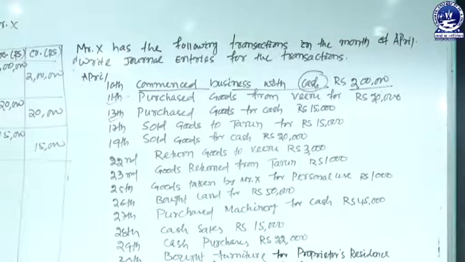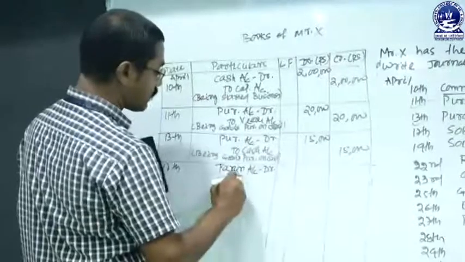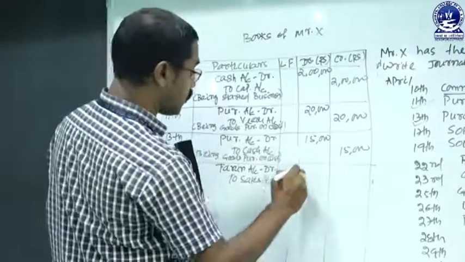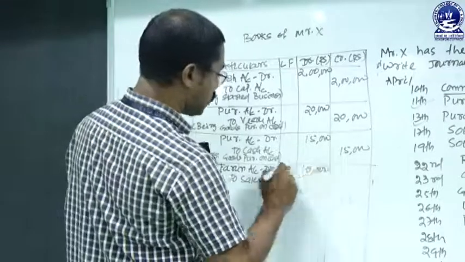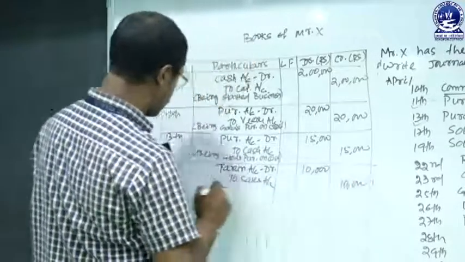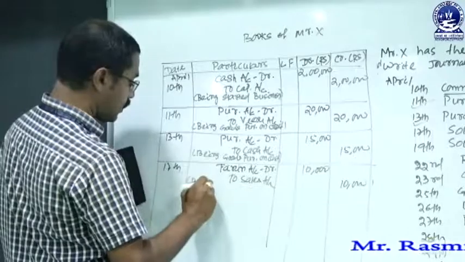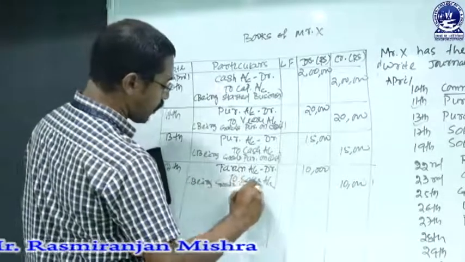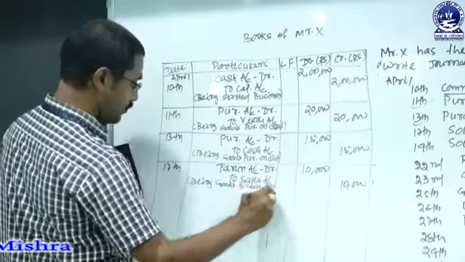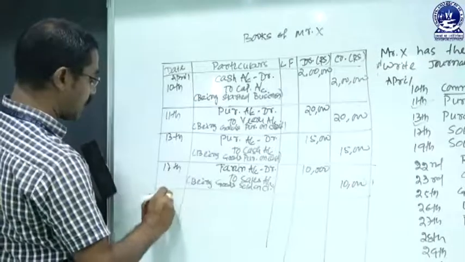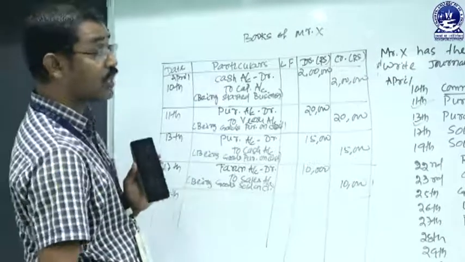The transaction is Tarun account debit, being the receiver, to sales account, being it is an income, and the amount is rupees 10,000. So Tarun account debit 10,000 to sales account credit 10,000, being goods sold on credit. The transaction is complete.